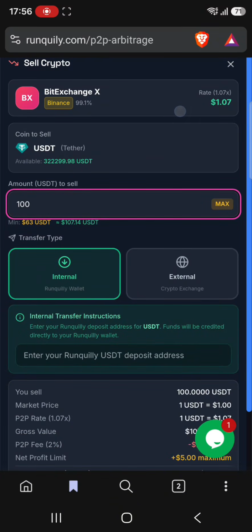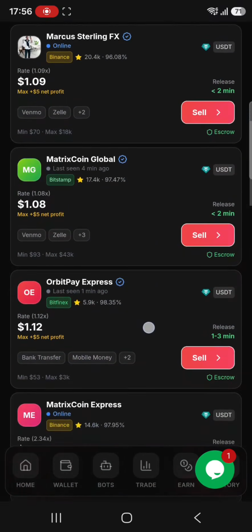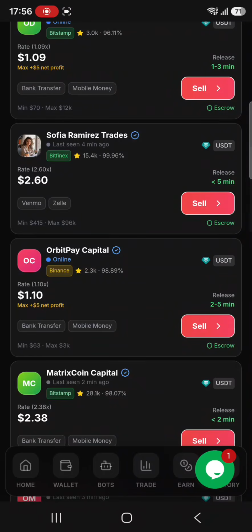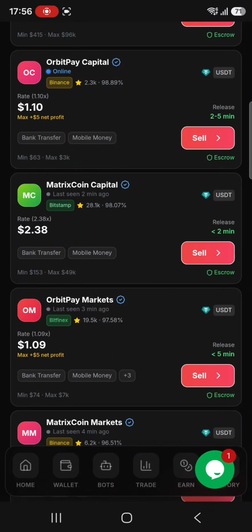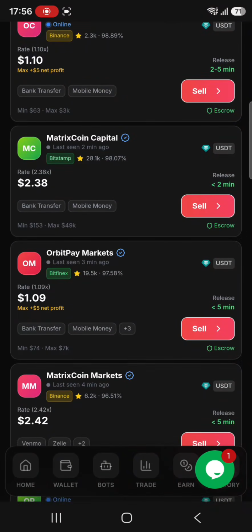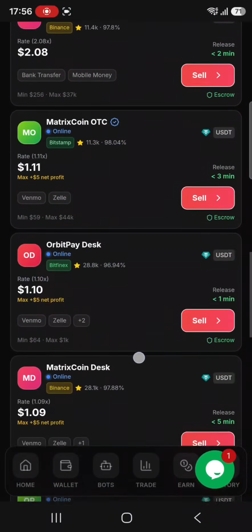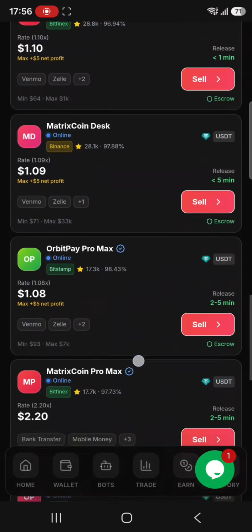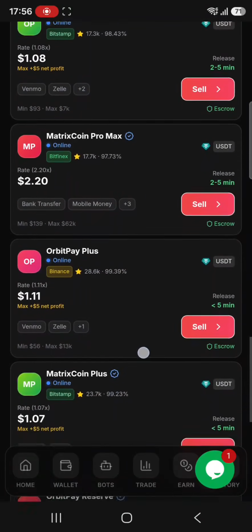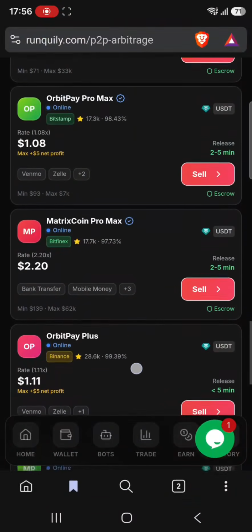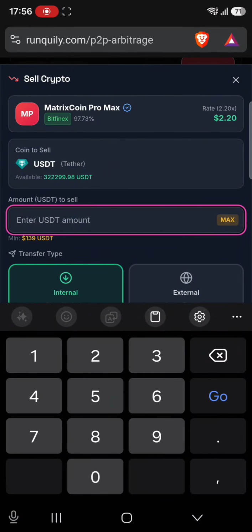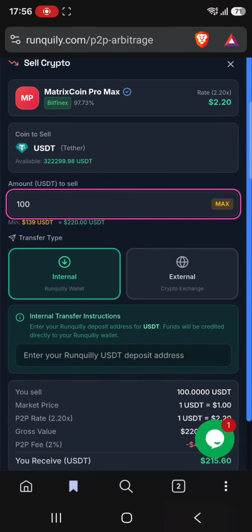So there are different merchants. 107, that's little. I want something bigger. Let me see. You can see below 100, it has small profits. So I don't know if I'll get 136. Let me try this one. 2.20. So let's try 100.